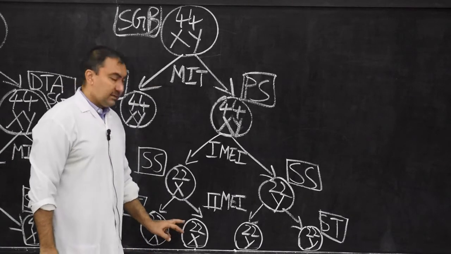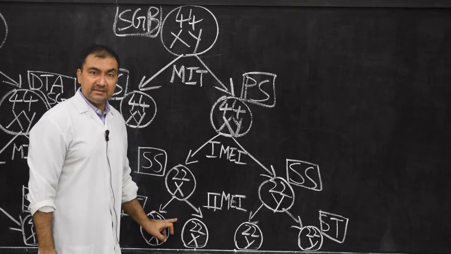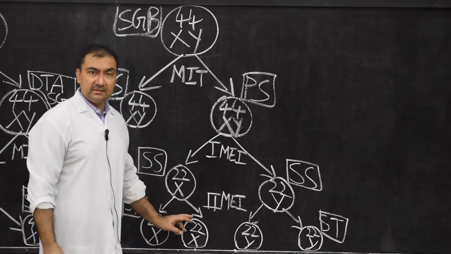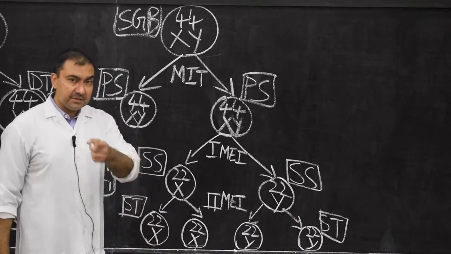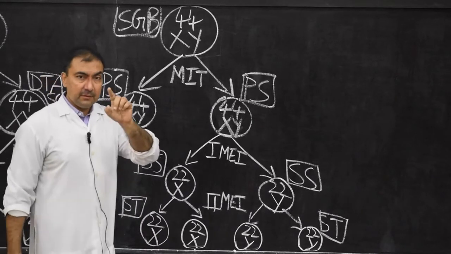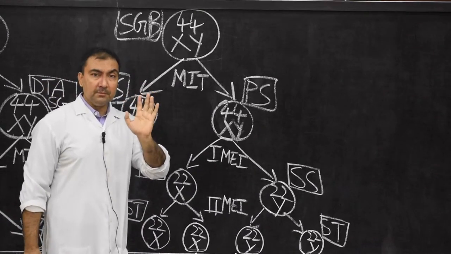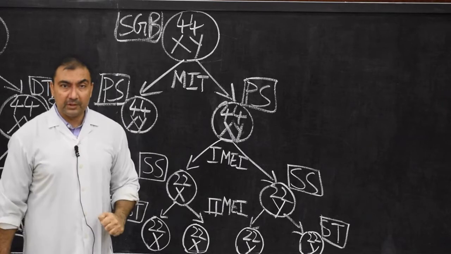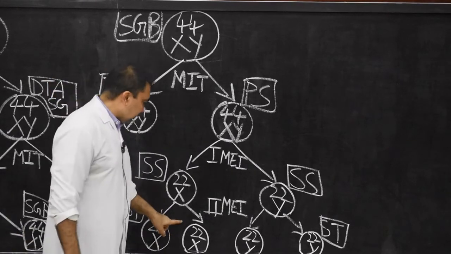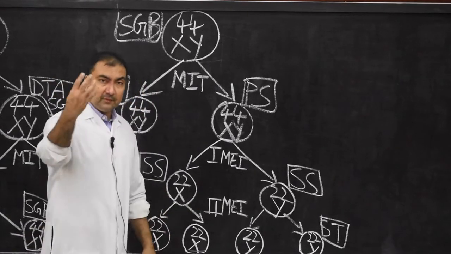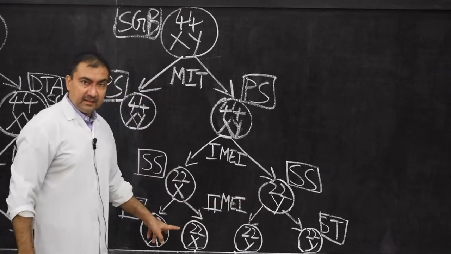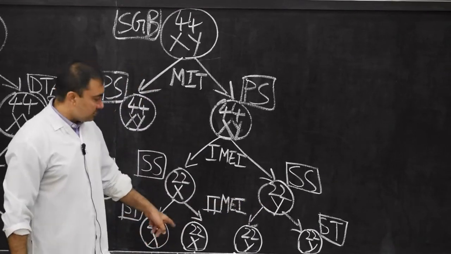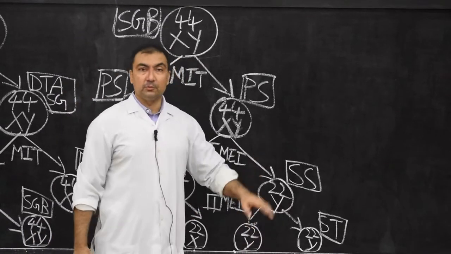This is the difference from the second meiotic division of oogenesis, where there was development of one mature ovum and a second polar body. Here, in spermatogenesis, there is development of four spermatids: two carrying X, two carrying Y.